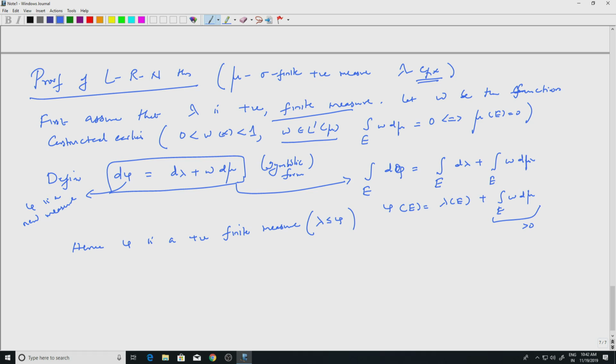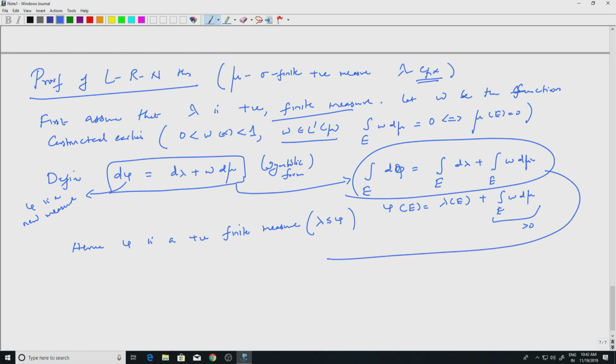Okay. So, from this, let me write this in a slightly more familiar fashion. I can write this as the integral over X of the indicator of E d phi. So it's not theta, it is phi. That is the left hand side. The right hand side is the integral over X of chi E d lambda plus the integral over X of chi E w d mu. So w d mu you can view as one measure if you like.